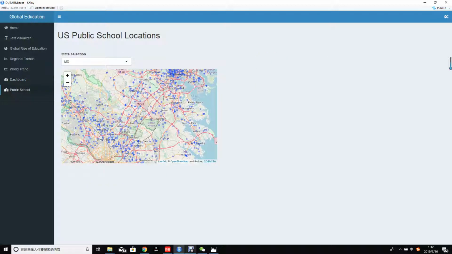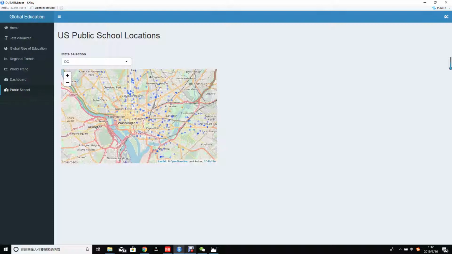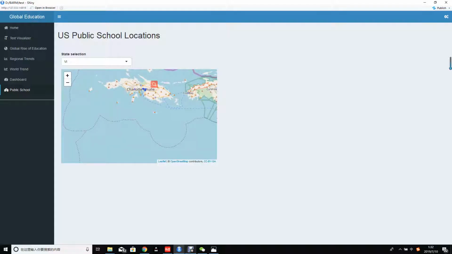And then we move to the public schools. This is a picture of US public school locations. You can search any state you want. Like for now, I'm living in DC. I want to see if there are any public schools near me. Here's a picture of DC, and when you see a school you really want to go to, just put the mouse over it and you can see the name of the public school. You can search any state you want, even some islands. Here are the public schools.